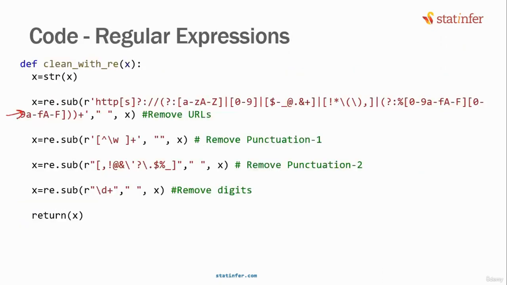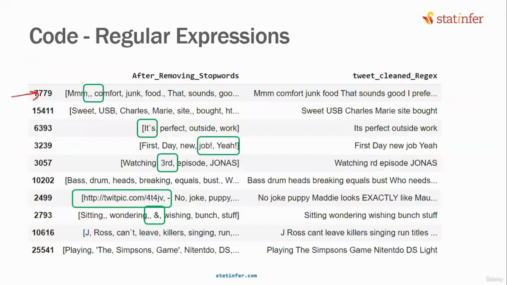This one will automatically identify and remove URLs. This one will identify punctuation and remove it, remove the digits, etc. So what this particular code will do is, it will take the full tweet as input, and then it will remove the punctuation, it will remove the numerical values. If you feel numbers are not important for you, then only you should delete. If you feel numbers are important, you should keep them.